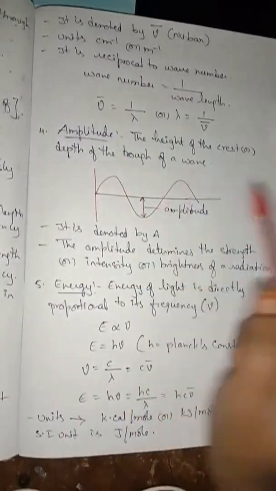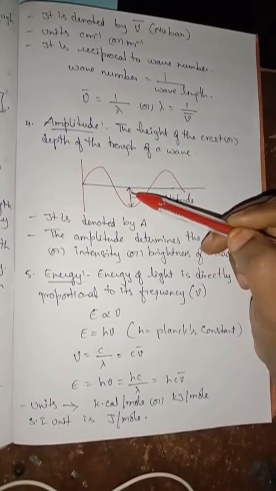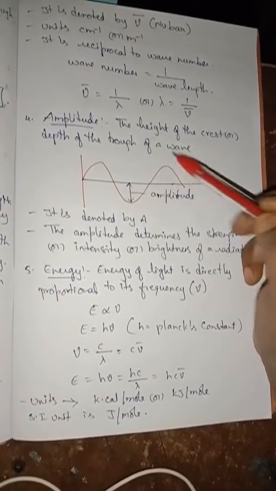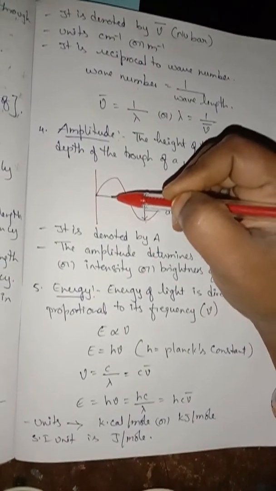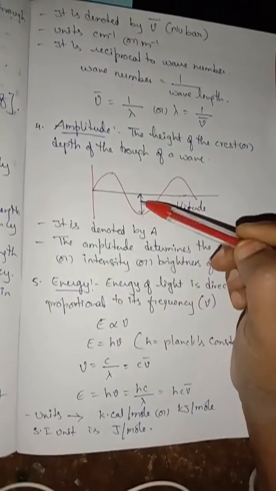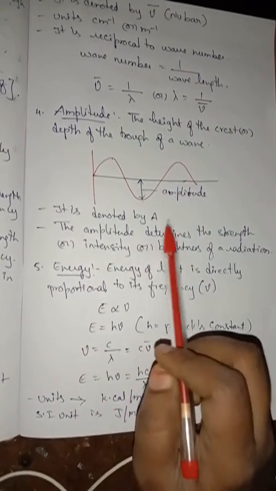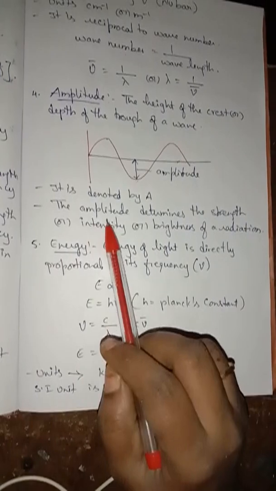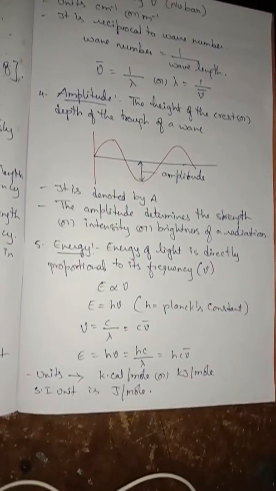Next comes amplitude. What do you mean by amplitude? The height of the crest or the depth of the trough is called its amplitude. It is the distance between the normal and the crest height, or the normal and the trough height. It is denoted by the letter A. The amplitude determines the strength, intensity and brightness of the radiation.